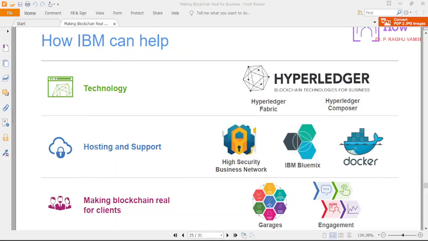In this video, I'm going to introduce the IBM Hyperledger. Basically, the Hyperledger project was initiated by the Linux Foundation. The Linux Foundation is the one who started this particular project first, from which many organizations have participated in the Hyperledger project. Basically, this Hyperledger project was started as an open source technology.